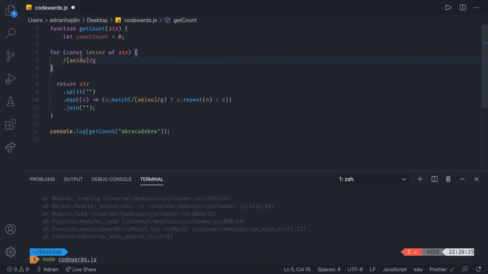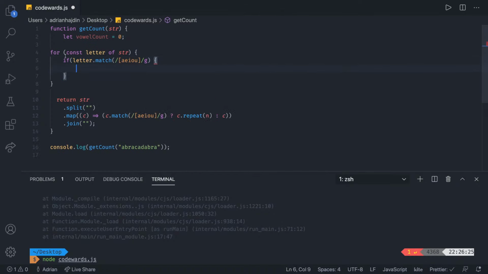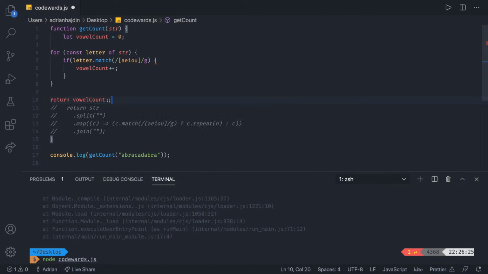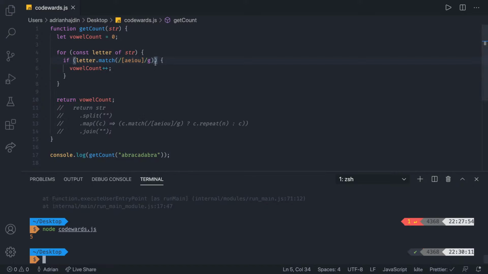In this case, what we want to do is say if letter.match. That match is the method for regular expressions. And now if that is correct, we simply want to increment the vowelCount with plus plus and then return the vowelCount. Let's see if this is going to make it, if the regular expression is correct. And I want to return the vowelCount. Okay, let's take a look. And that needs to be inside of the function. We are missing our second parenthesis here, and that's good. Let's try to run it. And we get 5, which means this is correct.